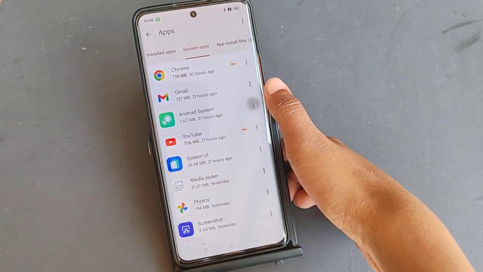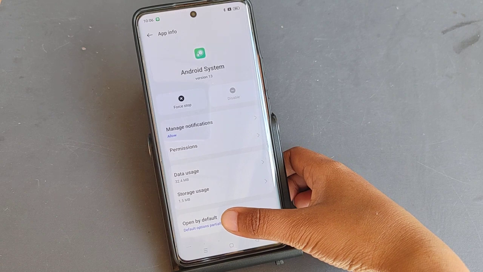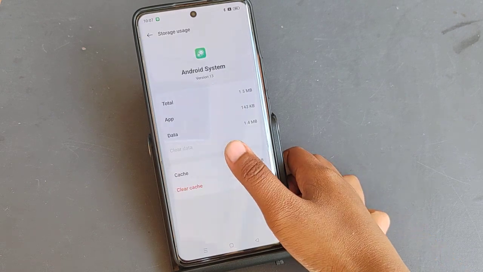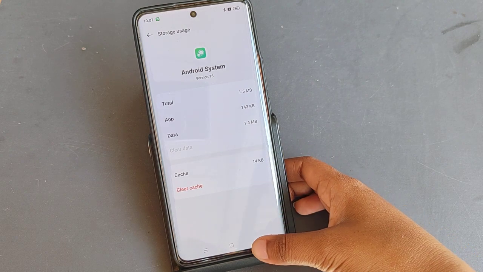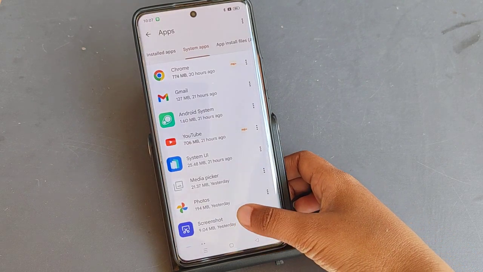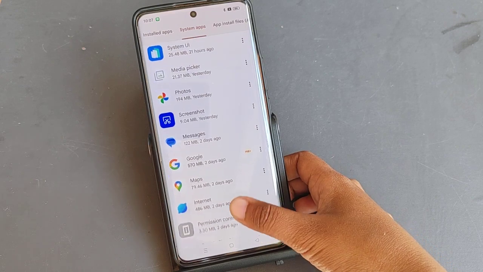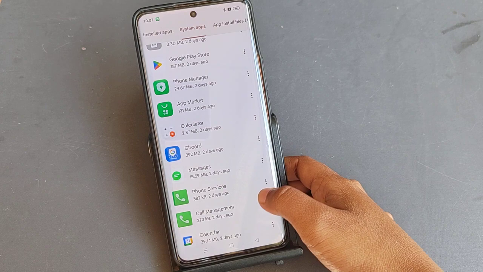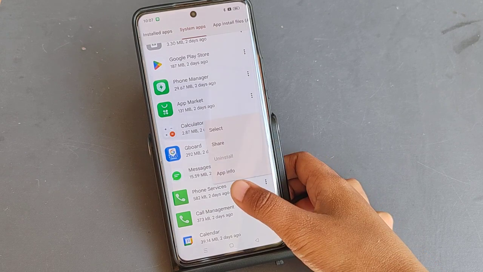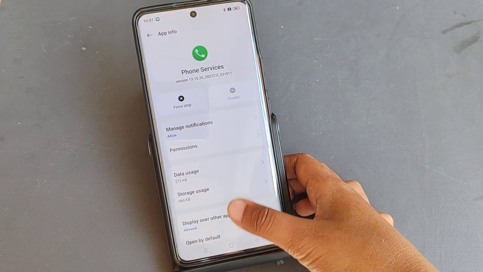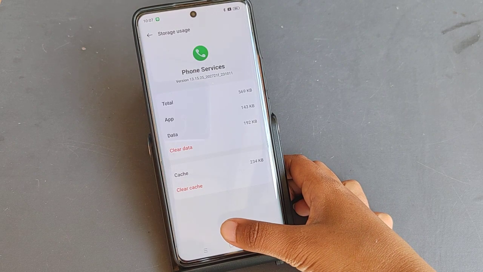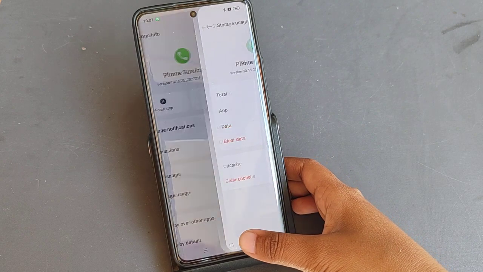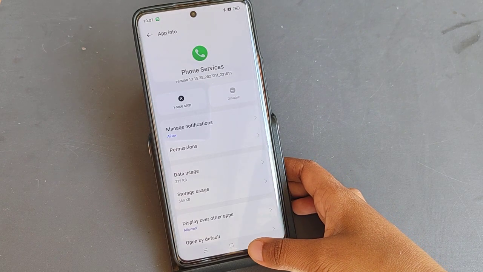On this Android system, you have to click on app info, then click on storage usage, and clear the data. Then click on the back button. Scroll down. Friends, here you have to click on phone services, then click on storage usage and clear the data. By clearing or deleting the data, this will solve your problem.